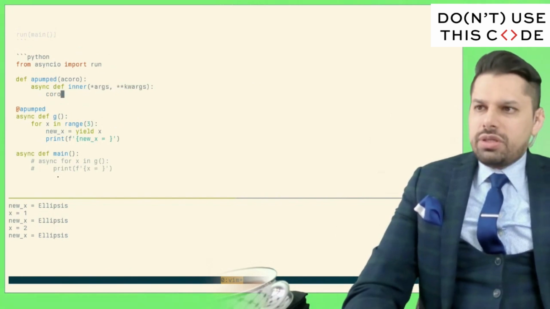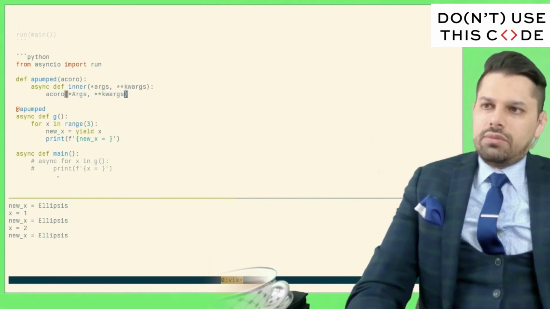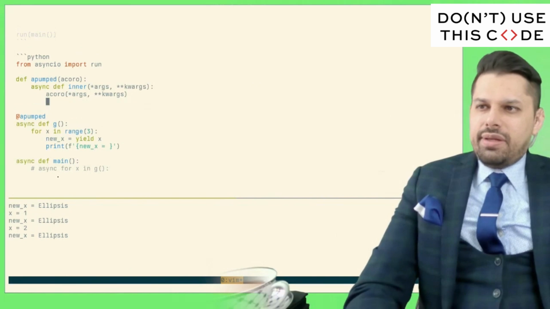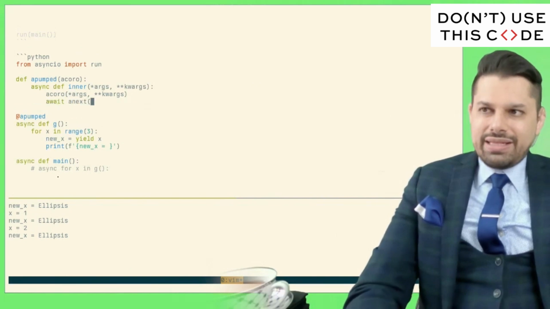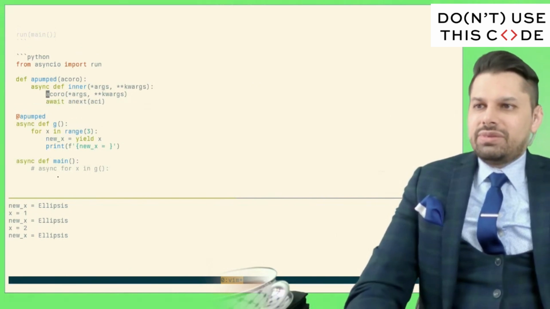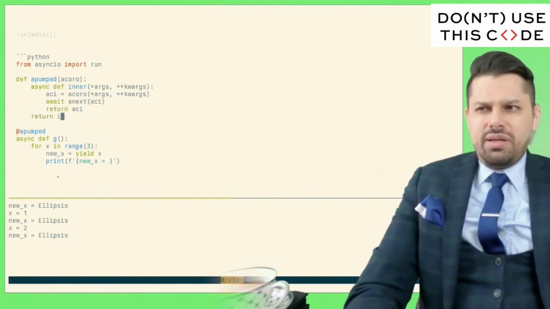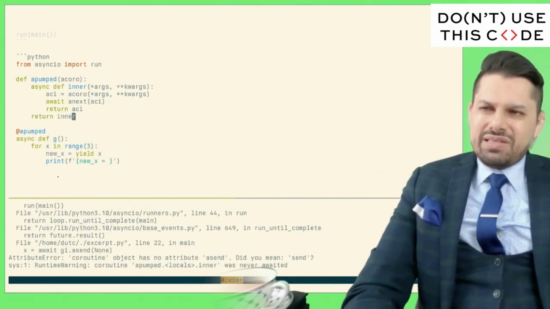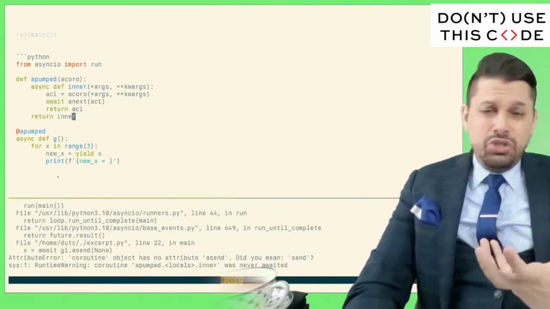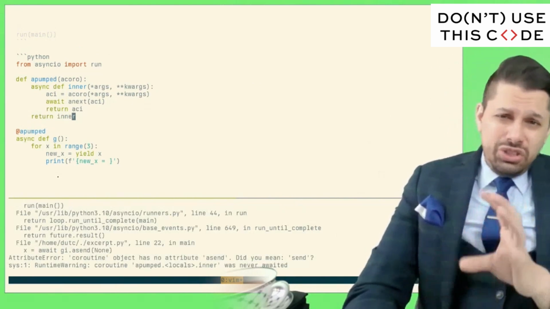It calls the original asynchronous coroutine and does an await a next on the first entry, and then tries to return this, but this simply won't work. So unfortunately, if we're going to use this approach, we can't actually use the pumping at all.